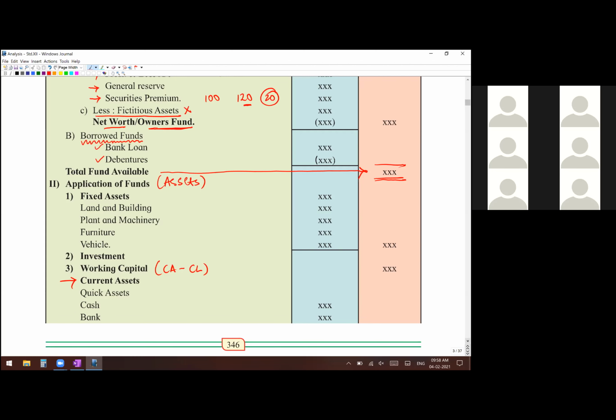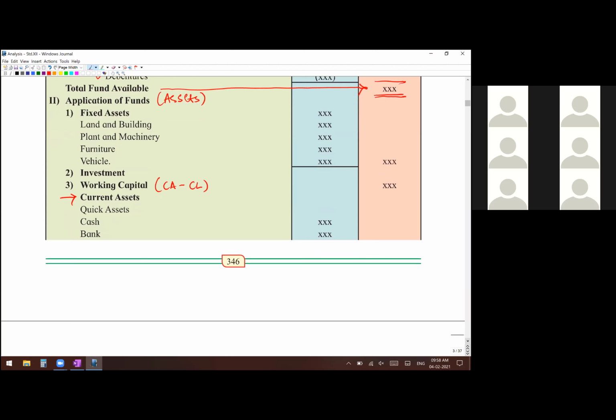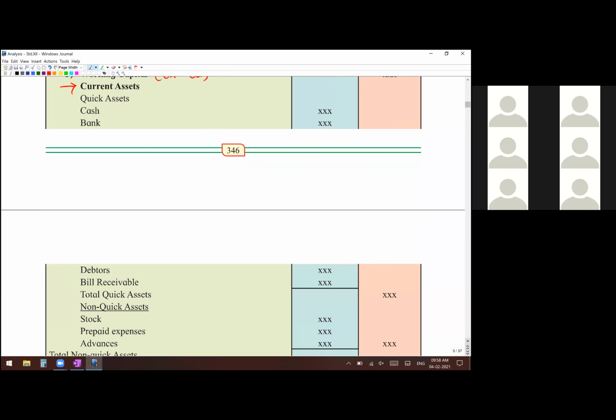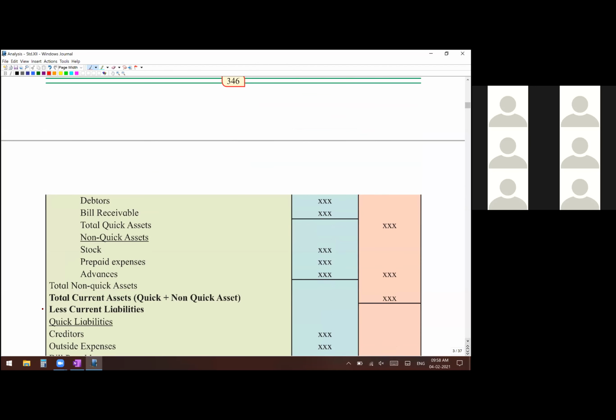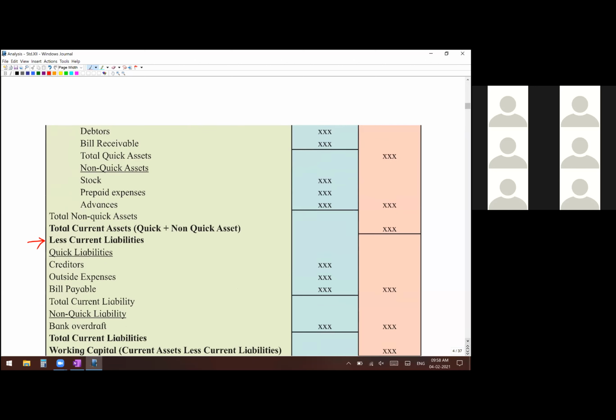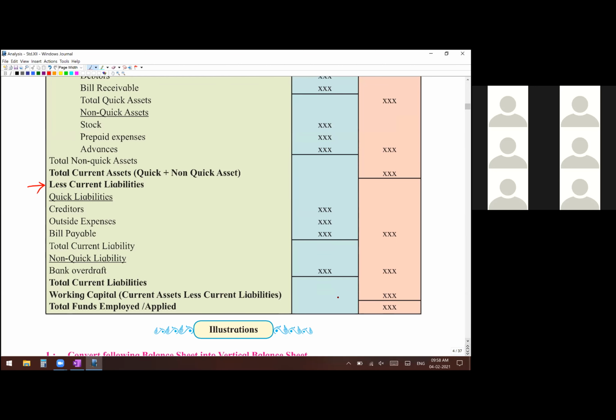Below that, all the current assets which we discussed are there. And then below that, less current liabilities, minus all those current liabilities which we had discussed. You do that, and finally you will have your total working capital, and the balance sheet asset side total is the last item there. Total funds applied or employed, that is your entire balance sheet.